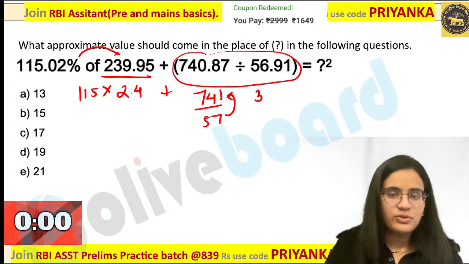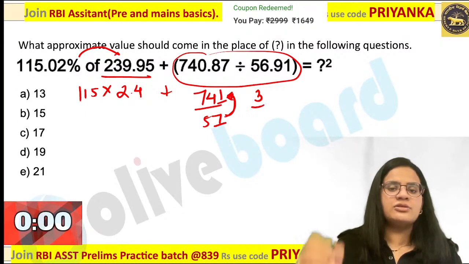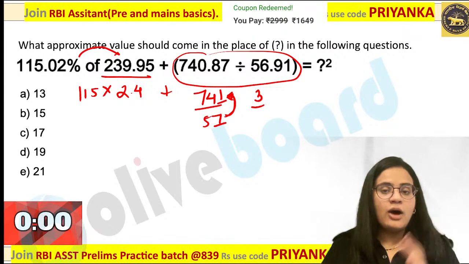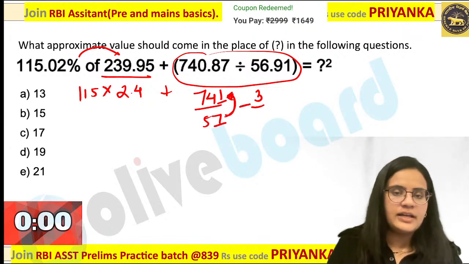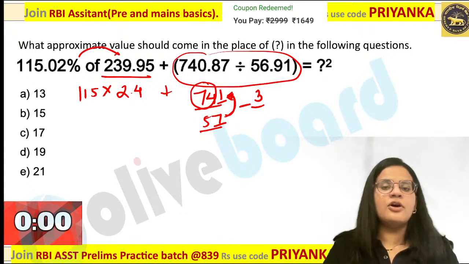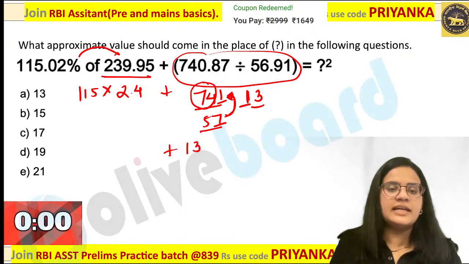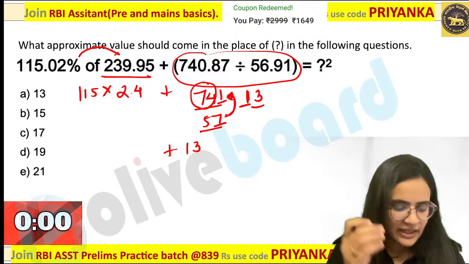And then what you have to do is just check the unit digit. 7 3s are 21, so this is going to be 3. And how will you calculate the tens digit? Divide 74 by 57. That is going to be 1. So basically you are going to get 13 as the value. Are you guys getting my point?